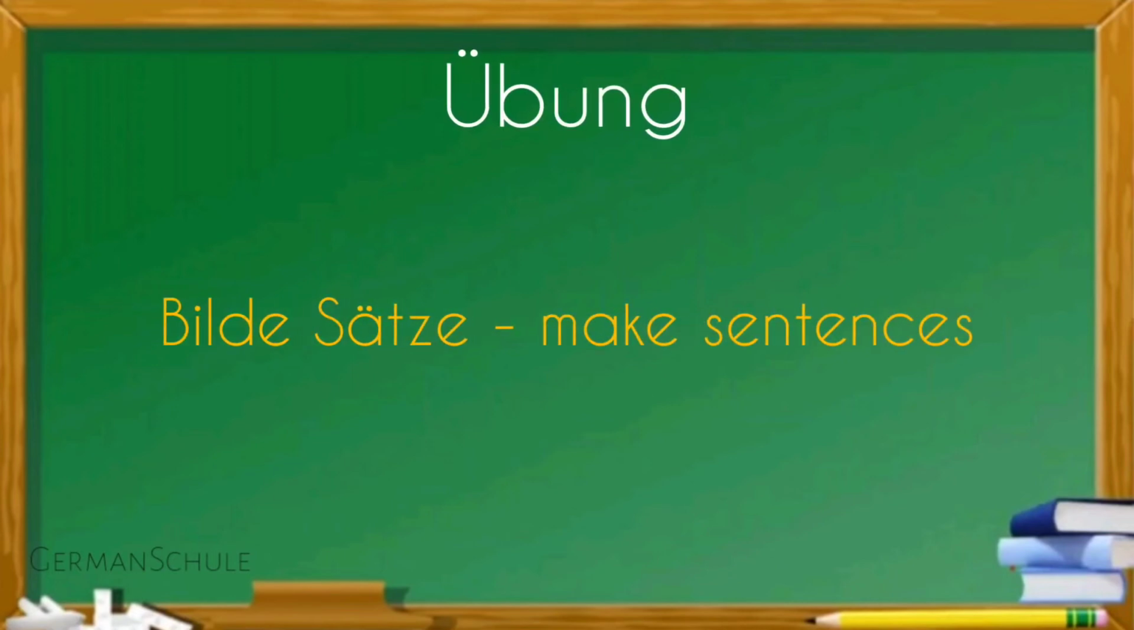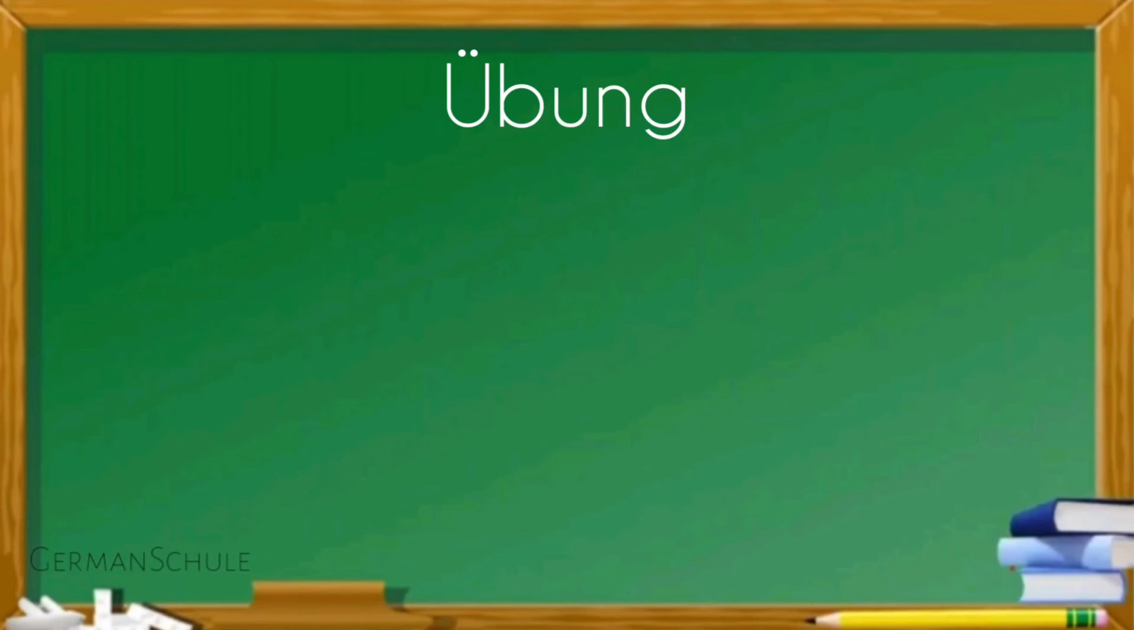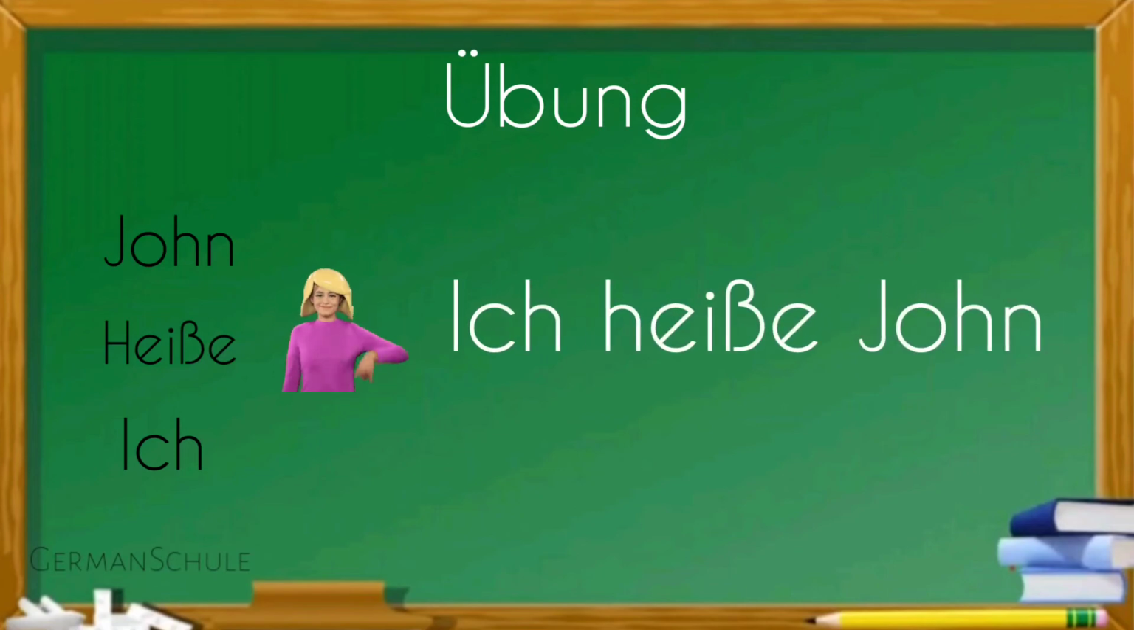Übung. Bilde Sätze. Make sentences. You will be getting some parts of a sentence with the subject and the verb. You have to rearrange them to form a right sentence. Do remember the verb is in second position. Only in case of a ja nein Frage, it will be in first position. Here is the first one. Ich, heiße, Jessica. Answer should be: ich heiße Jessica. The verb here is heiße and the subject is ich.